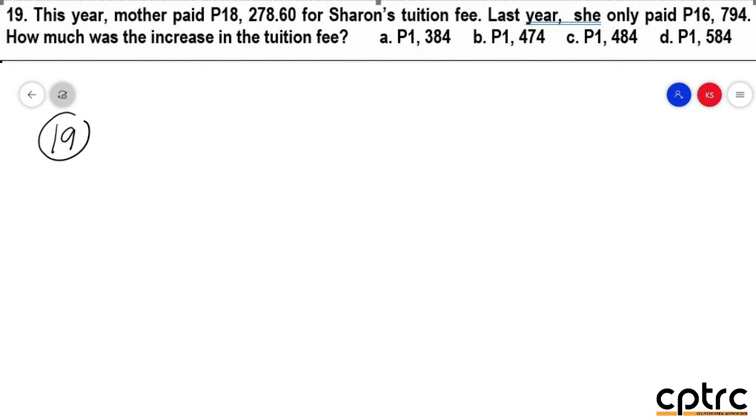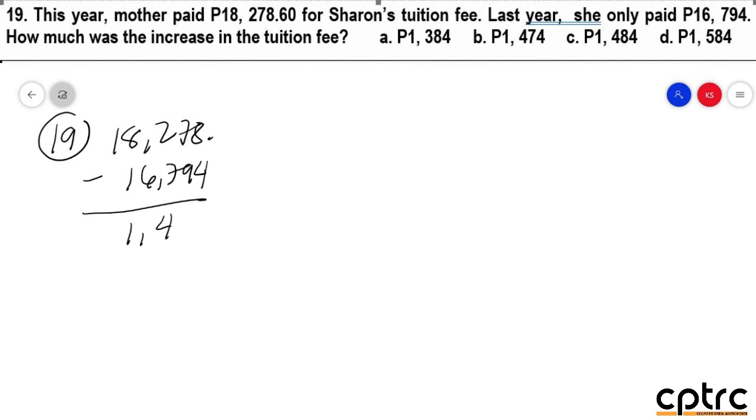So, upon comparison po, we need to get the difference. So, 18,278 minus 16,794. So, if we're going to subtract these two, the answer would be 1,484. So, by just using po the subtraction method talaga. So, the answer po for this item is letter C.